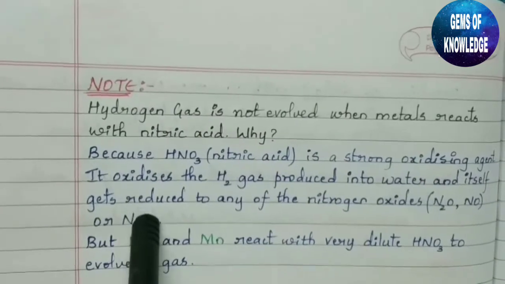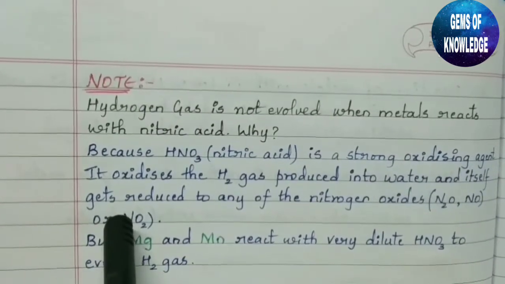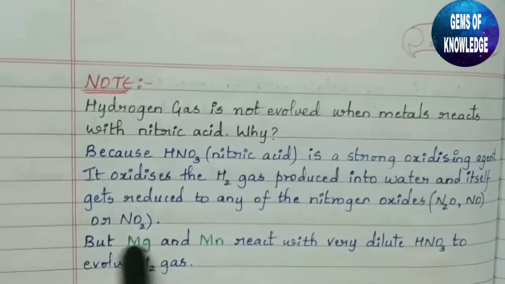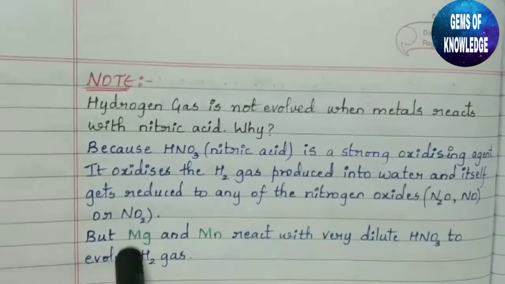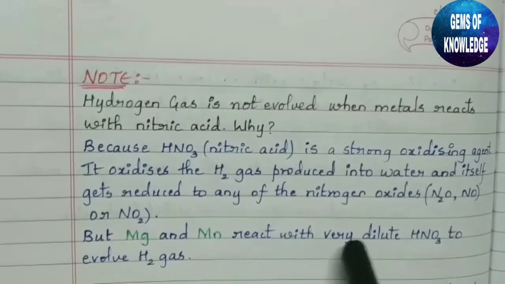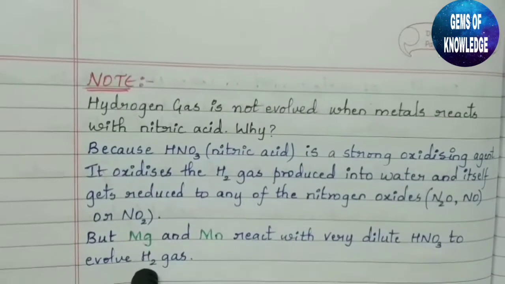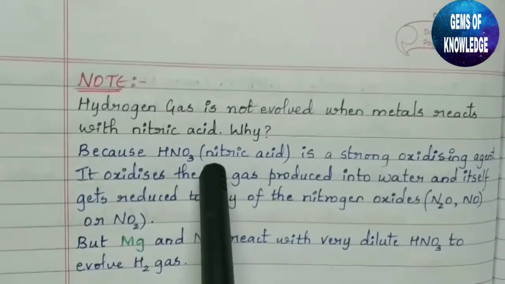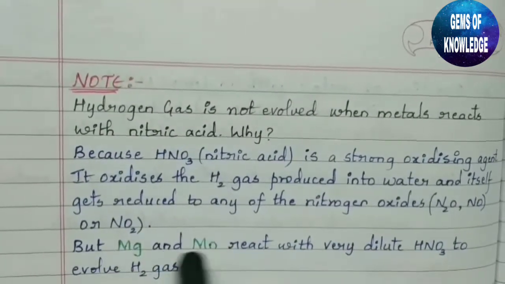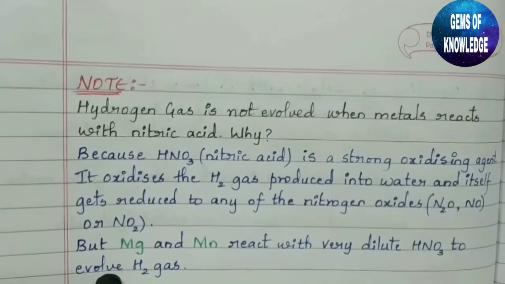So this nitric acid will be converted into nitrogen oxides. But Mg and Mn, magnesium and manganese, these are the two metals which react with very dilute HNO3 to evolve hydrogen gas. With this acid which is very much diluted, these two metals react with it and evolve the hydrogen gas.